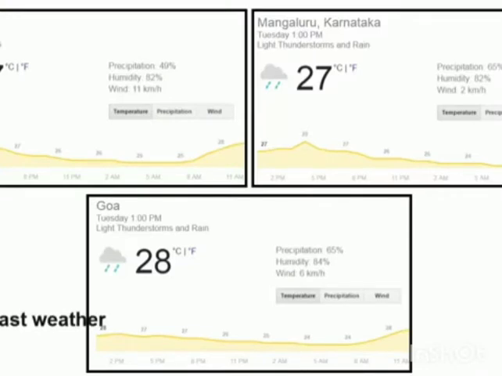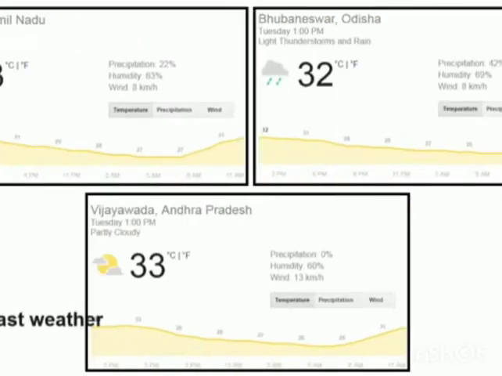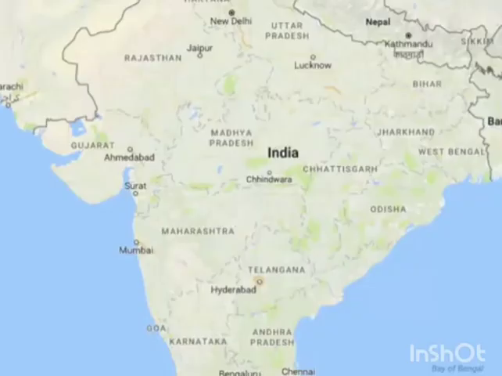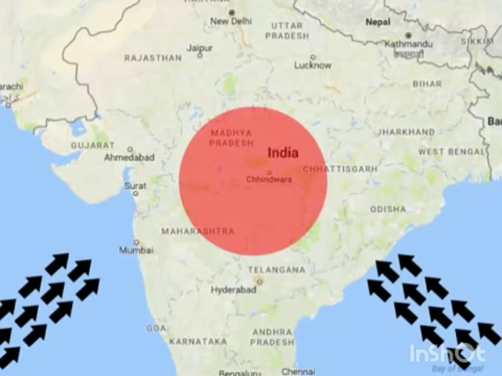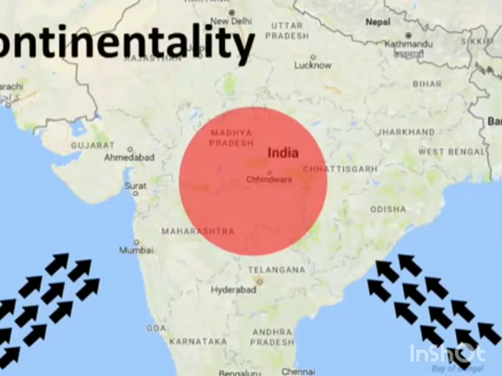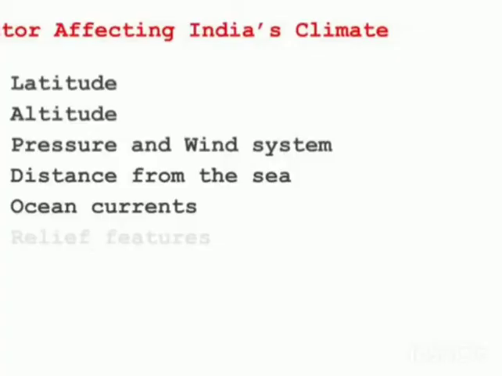I mean, you will be constantly facing the wind from the sea, so there isn't going to be much difference in the weather condition. But as you move away from the coastal areas towards central part of the landmass, you will start to witness extreme weather changes like very hot during summer and very cold during winters. This condition is known as continentality. The fifth factor is ocean currents.